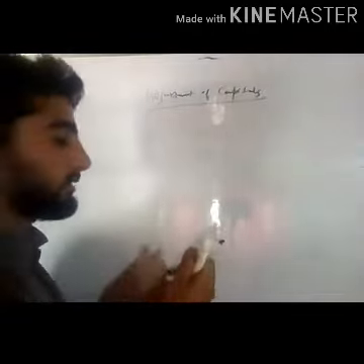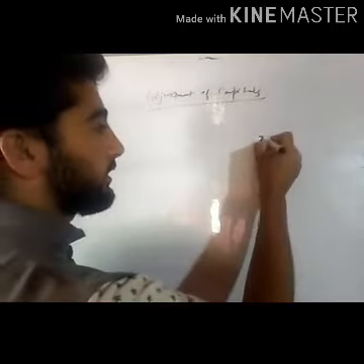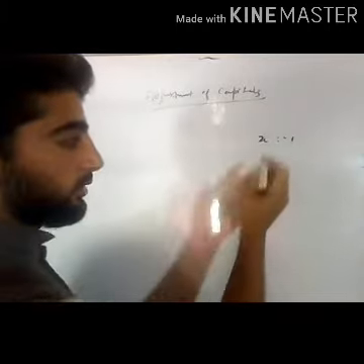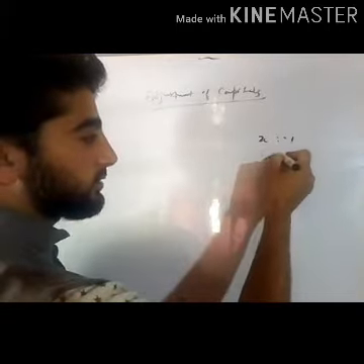For example, there are two partners, X and Y. The old ratio between them was 3:2.